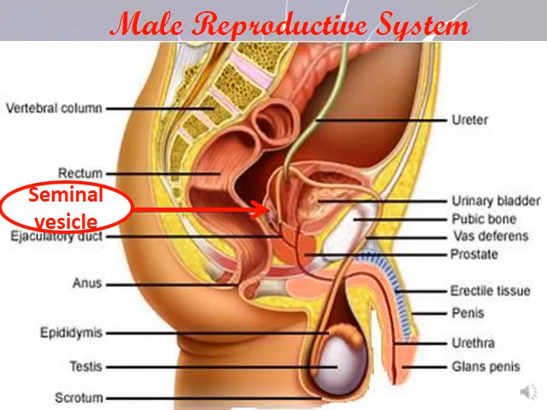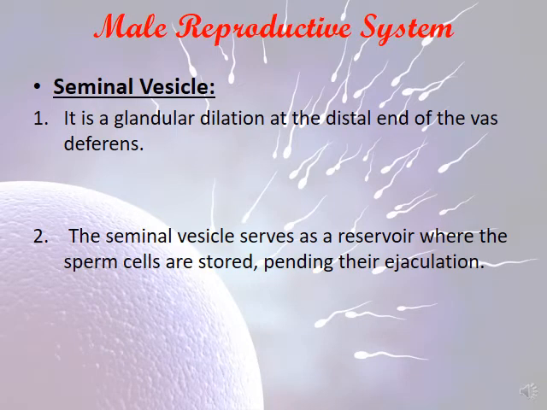Okay, moving now to the seminal vesicle. What is the seminal vesicle? It's a glandular dilation at the distal end of the vas deferens. So, the seminal vesicle serves as a reservoir where the sperm cells are stored, waiting for their ejaculation during sexual intercourse. So this is an important role.